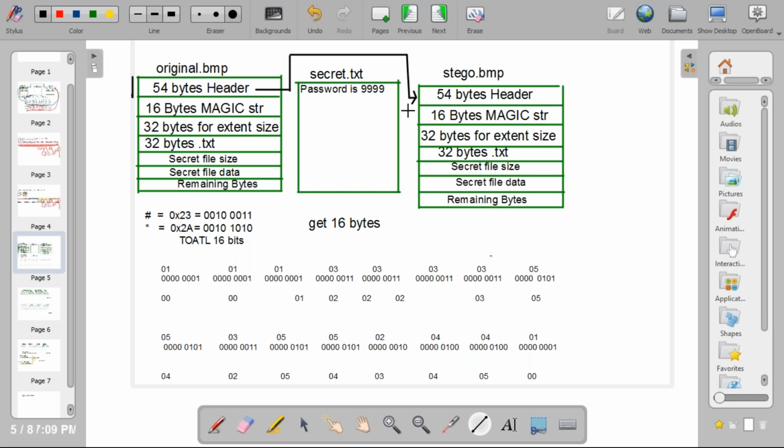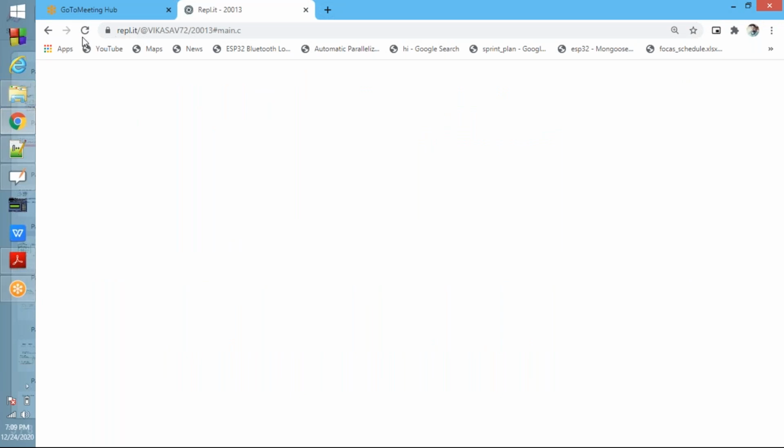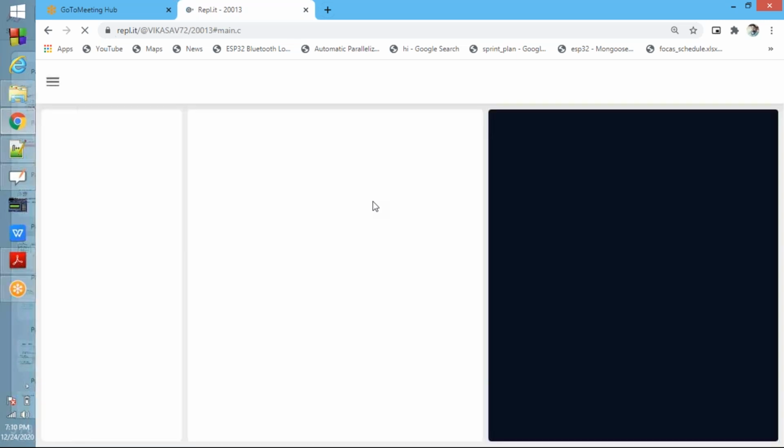So that's why you need to copy the header, which contains information related to the image, as it is. Okay, fine. Now I will show you. Please take a pen and paper and note down all the things.